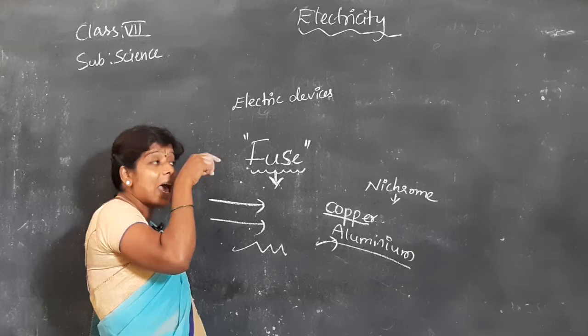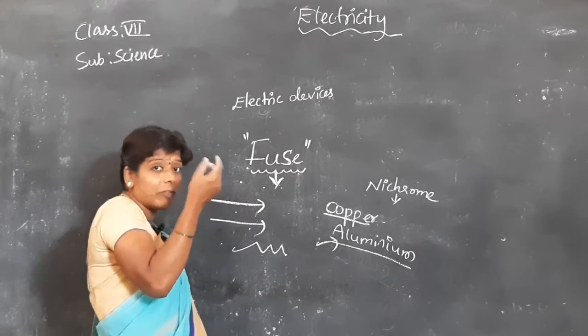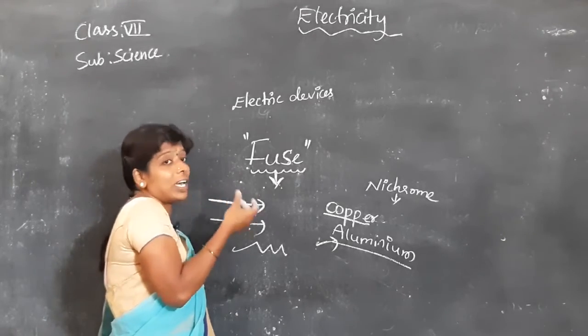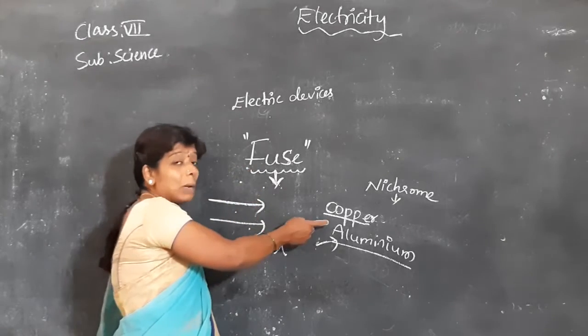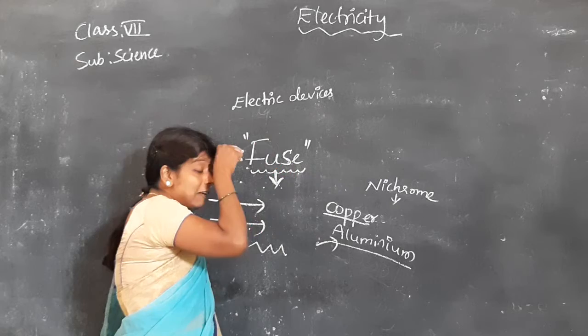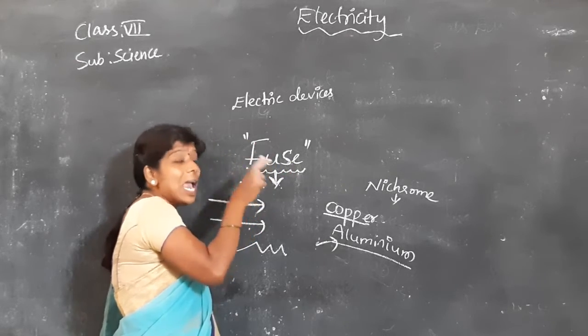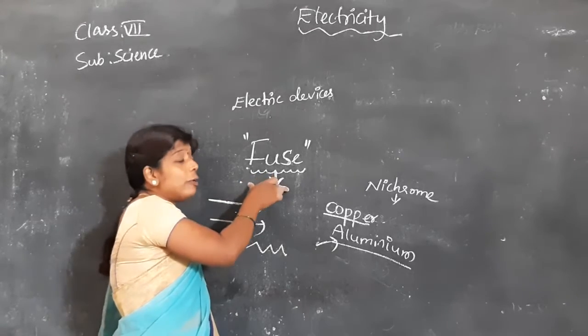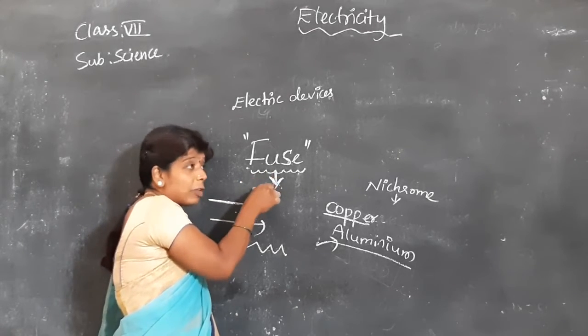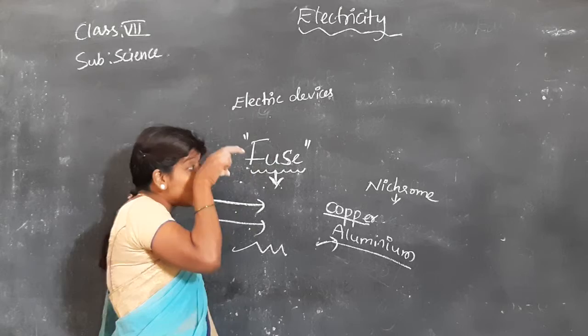Because of the large amount of current that came, to stop that, it melted. Which one melted? The small thin wire which we used, it melted and stopped the current. In this way we are using the fuse, for stopping, for not allowing.